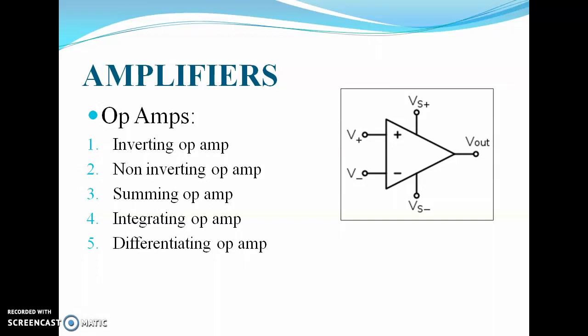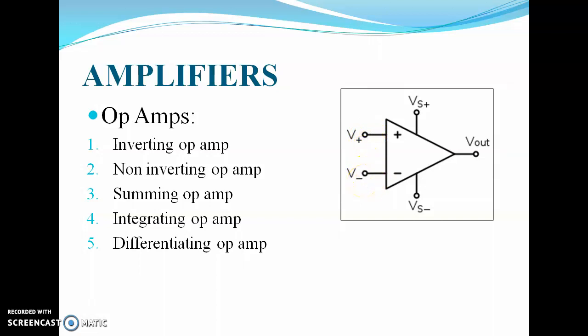Now an amplifier is an integrated circuit which consists of various resistors, capacitors, and transistors. You can see in the figure that there are 5 terminals. On the left hand side, these are the input terminals, V plus and V minus.